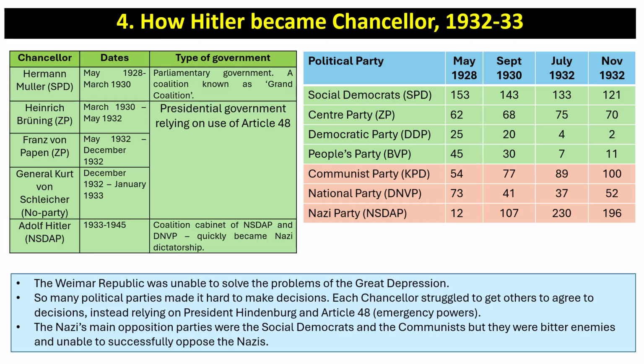Now, the reason why the Nazis became more popular was partly because the Weimar Republic collapsed, and this is because the Weimar Republic was unable to solve the problems of the Great Depression. So many political parties made it really hard to make decisions. Each chancellor struggled to get others to agree to decisions, and instead began to rely on President Hindenburg using Article 48, the emergency powers. The Nazis' main opposition parties were the Social Democrats and the Communists, but they were bitter enemies and unable to successfully oppose the Nazis.